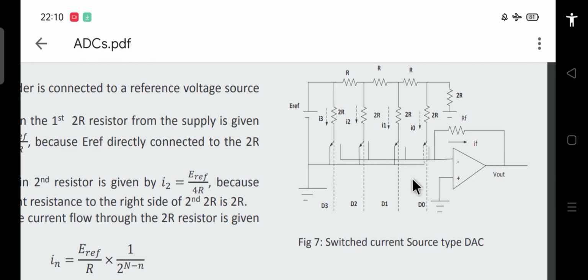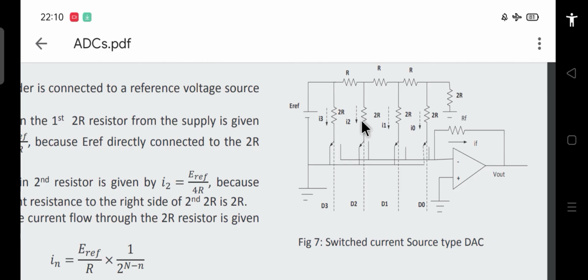What happens in this case is that the current flowing through this branch, which is directly connected to this 2R, is I3, which will be equal to E reference upon 2R. The current flowing through the second branch will be E reference by 4R.